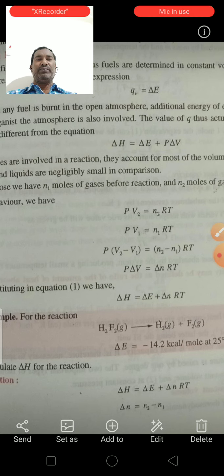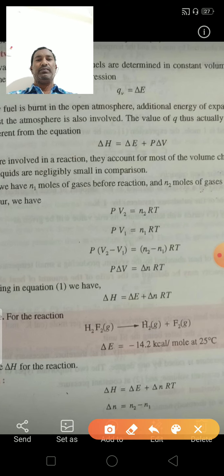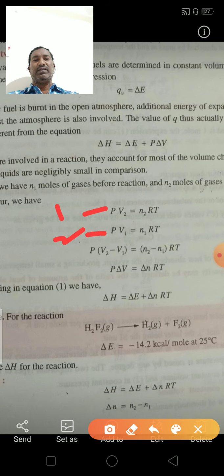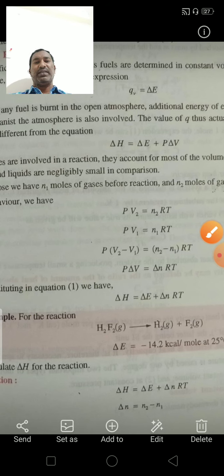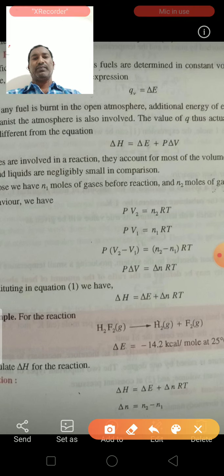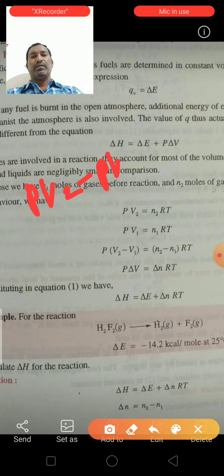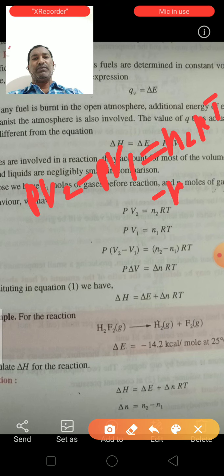We take this as the first and this as the second. From first minus second, we can write PV2 minus PV1 is equal to N2RT minus N1RT.